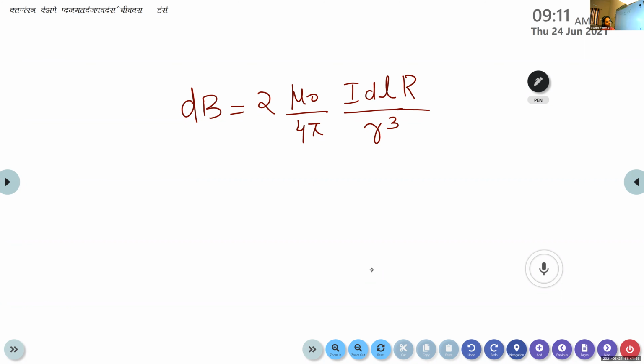Any idea? Try to recall the method that we are following in our earlier classes. Here we integrate. We can integrate this and calculate the total magnetic field produced by the circular loop.